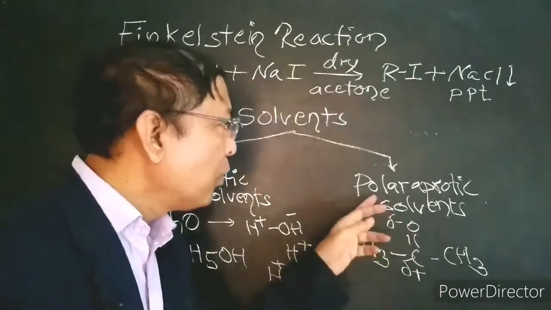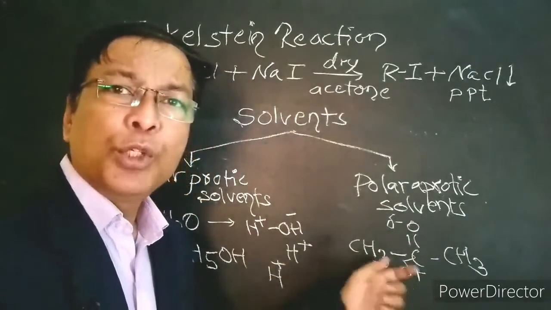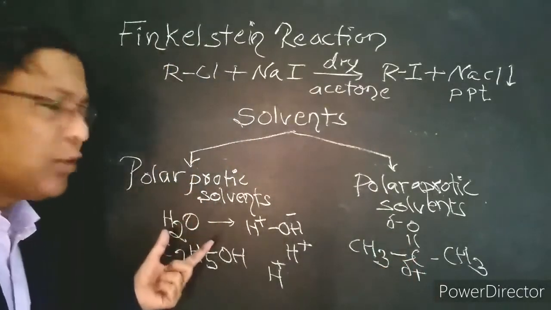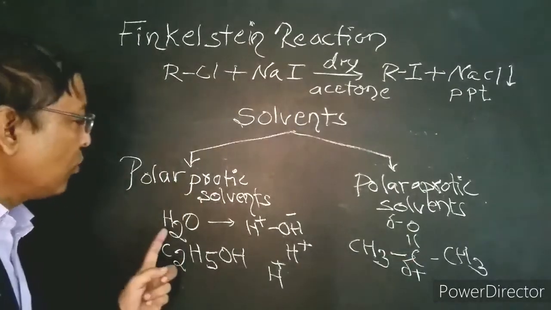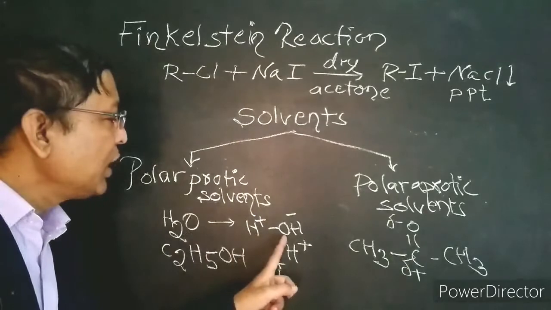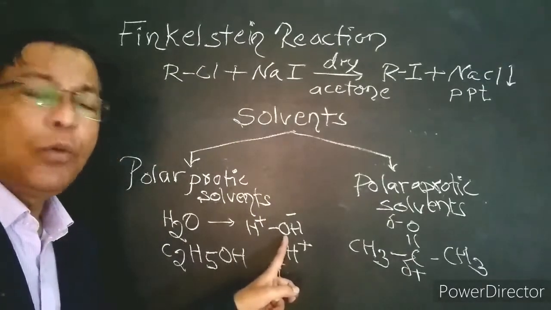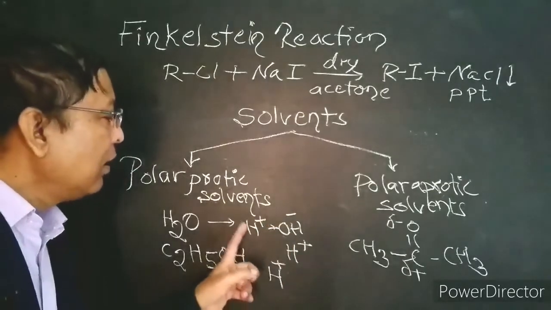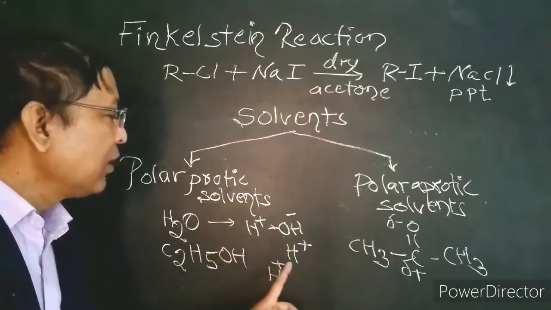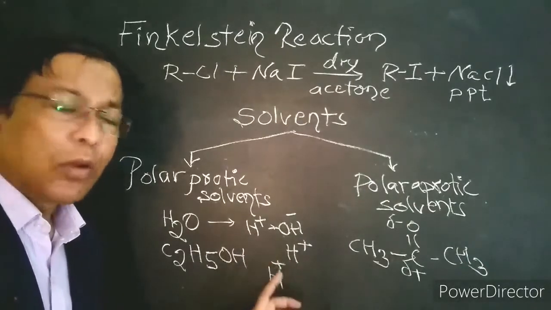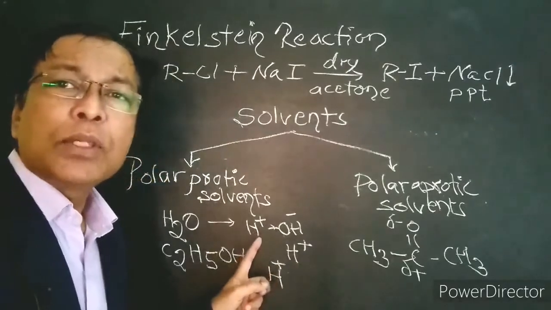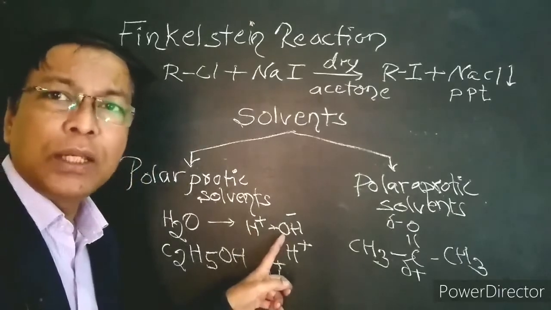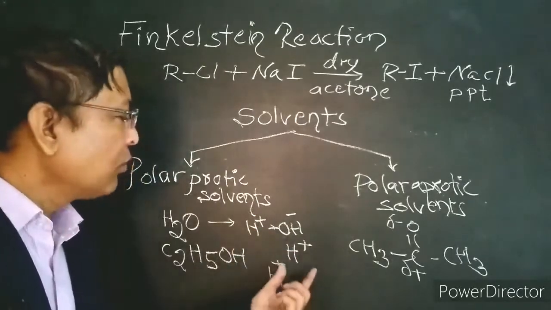Then why do we call it aprotic solvent? Why does this polar solvent acetone not produce H plus ions? The reason is, in case of polar protic solvent, in case of water molecule, the hydrogen atom is directly attached to the more electronegative oxygen. Oxygen withdraws the electron towards itself. As a result, the hydrogen atom leaves in the form of H plus, that is proton.